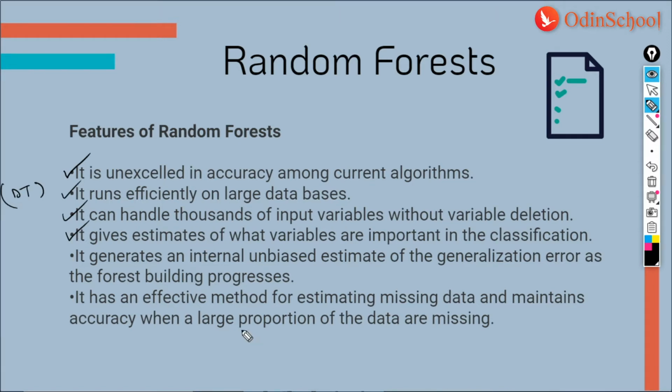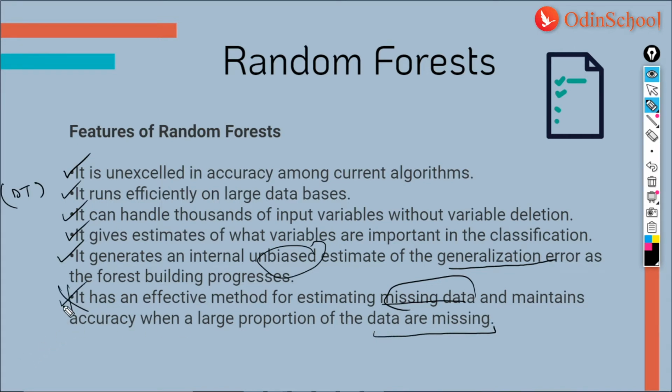It generates an internal unbiased estimate of the generalization error. So we all know that random forest can give us an internal estimate, and this estimate is unbiased. It also has an effective method for estimating missing data. So it means that random forest is good at handling missing data too, and it maintains accuracy when a large proportion of data is missing.